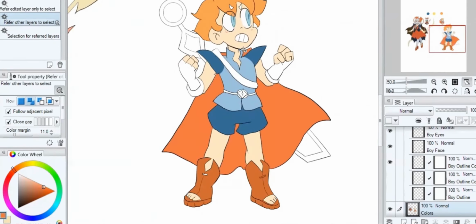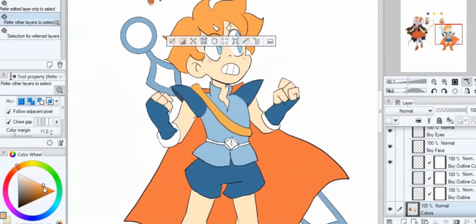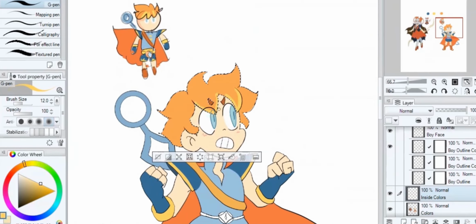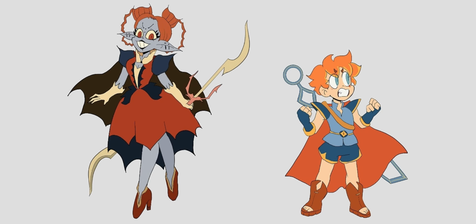For the brave and noble swordsman, I wanted to use very bright colors because they are friendly and inviting. I'm using blue and orange as his two main colors and using yellow as an accent on the rims of his clothing and little highlights in his hair. And we are done with our evil and good characters. It's pretty easy to tell who's who.